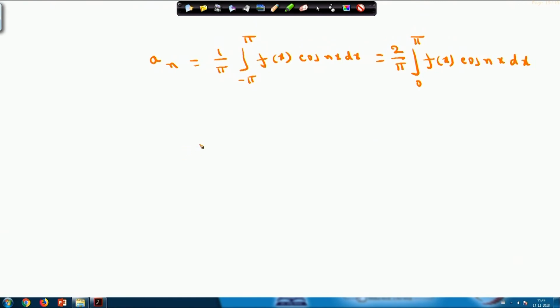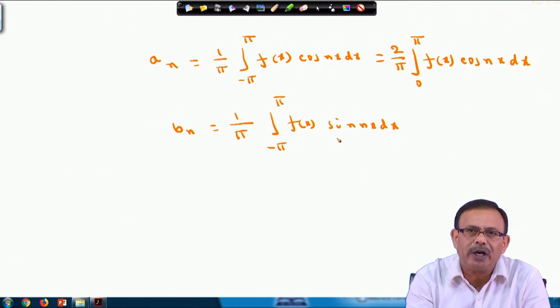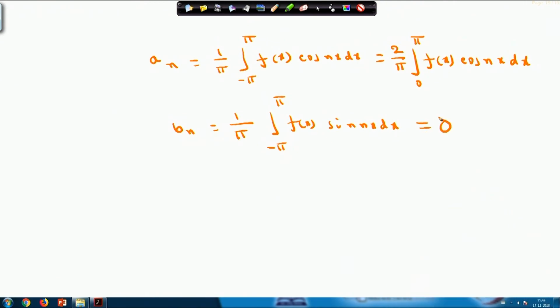and your b n is 1 by pi, integral from minus pi to pi, f x into sin n x dx. Since f x is an even function, therefore f x into sin n x is an odd function, and we know again from the properties of definite integrals, the integral from minus pi to pi, if the integrand is an odd function, the value will always be 0.